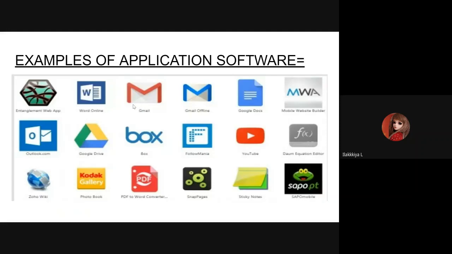Gmail is used to send messages, attachments, etc. Google Documents is used to view and type documents, and Gallery is your photo viewer. Even Flipkart and Amazon are also application software which is used for the online purpose of selling or buying. So there are different types of software.